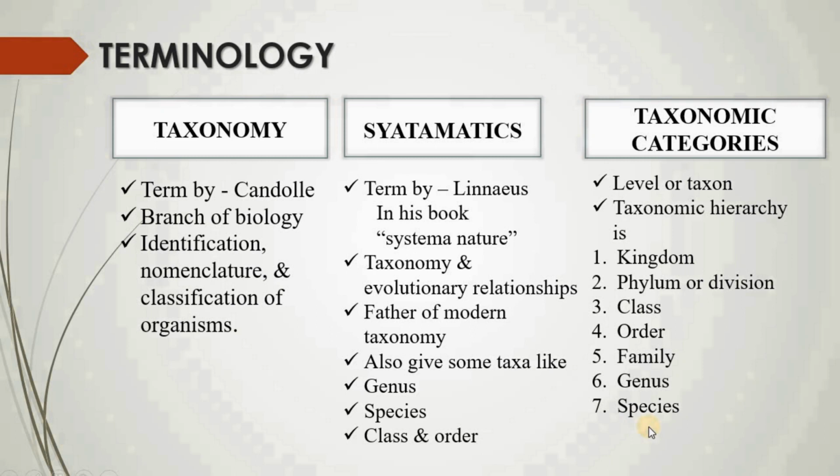The seventh one, species, is the very closely related and smallest diversified group, while kingdom is the most diversified and largest group.